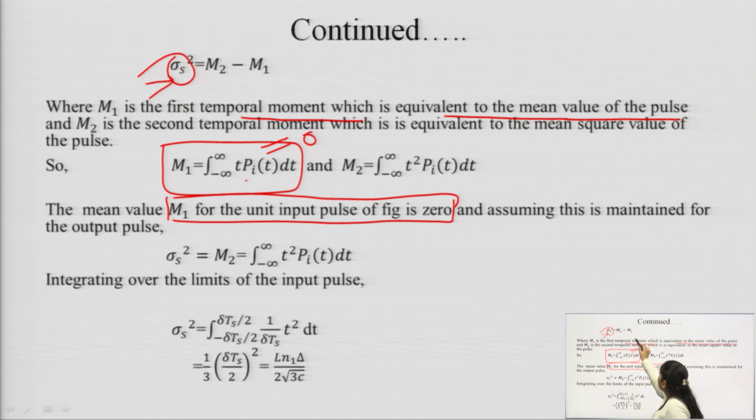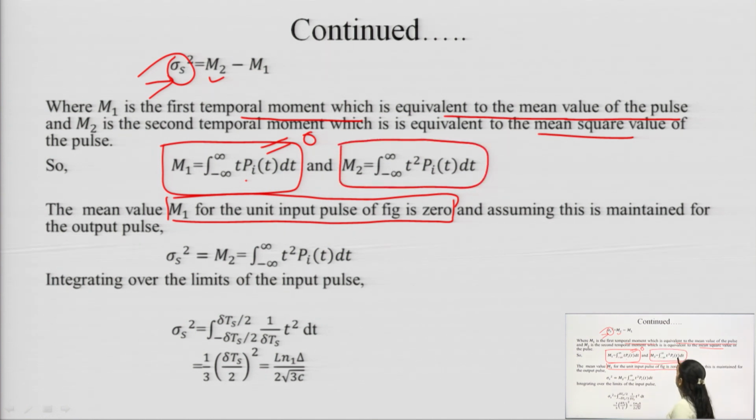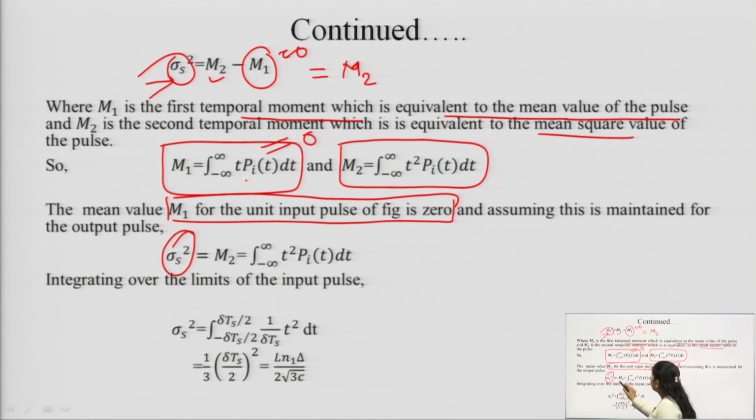And now, m2 is the second temporal moment, which is equivalent to the mean square value of the pulse. So, this is m2, the integral of t square P(t) dt, from minus infinity to infinity. So, our sigma s square will be equal to m2 only, because m1 is equal to 0, and we have to solve it.